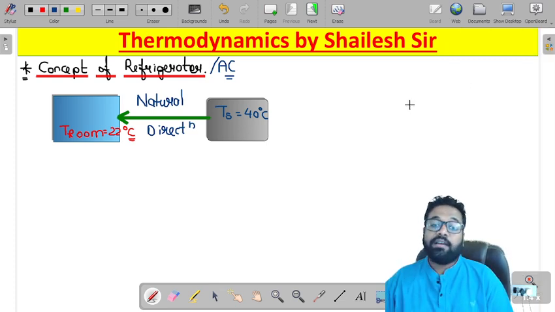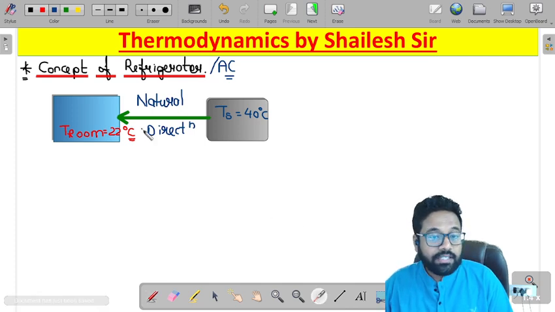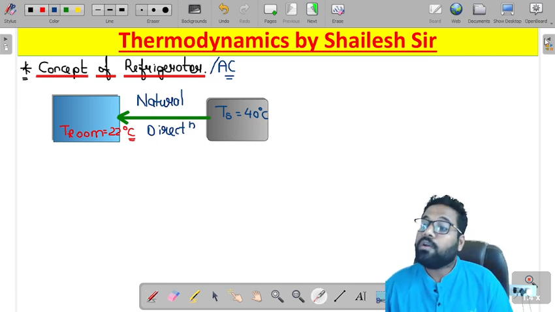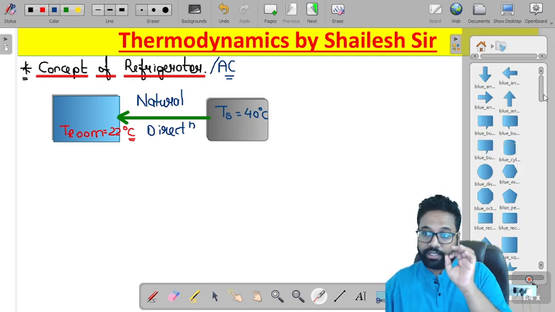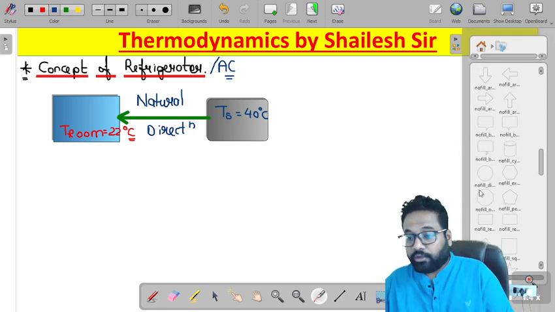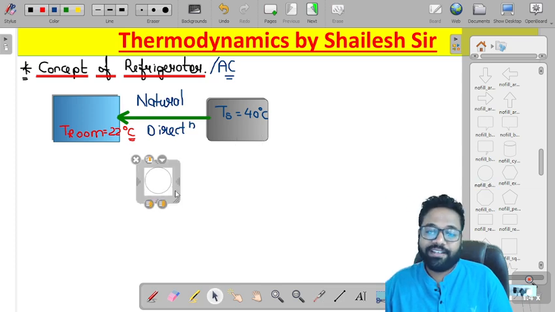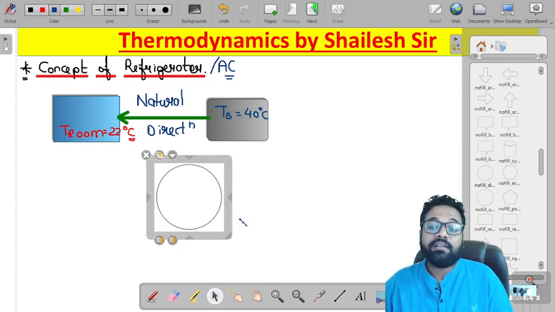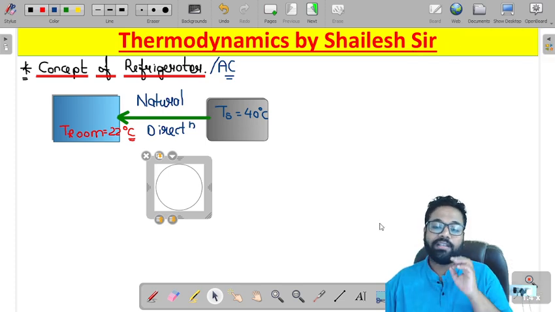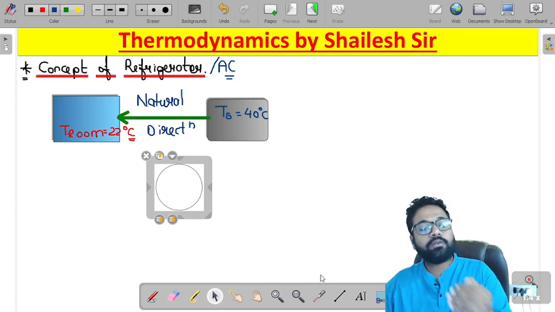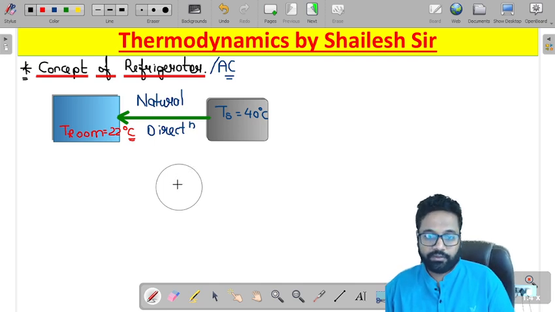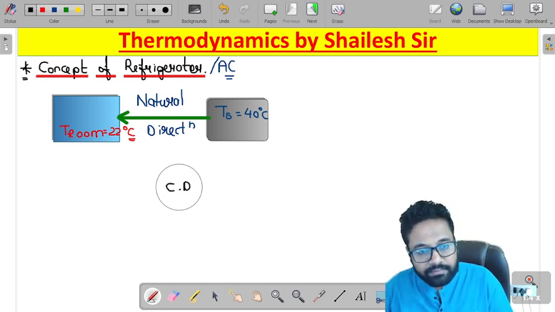So between this system and surrounding, we will install a cyclic device. Those who are studying thermodynamics know very well what a cyclic device is. A cyclic device is a continuously working device, which will either be continuously giving work output or continuously consuming work input for fulfilling the given requirement. So this is a cyclic device.